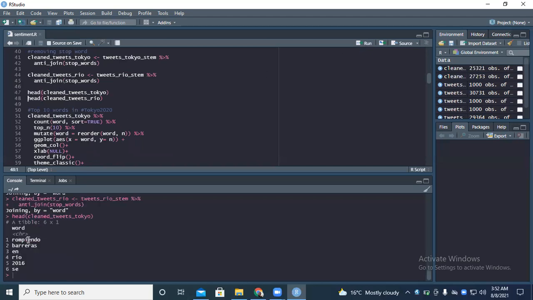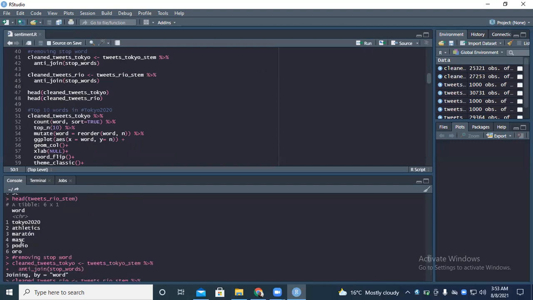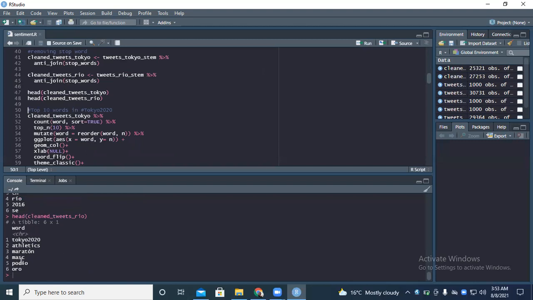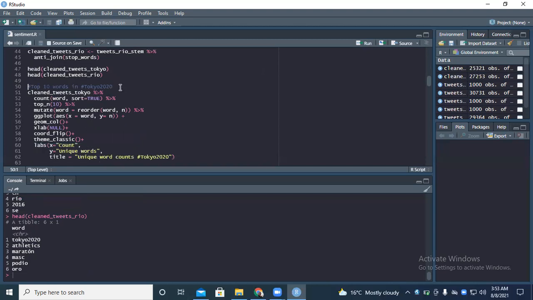You can see Rompiendo, Barreras, and Rio 2016. That was Tokyo. So I look at this as well. You can see there's some difference that has happened. It's not like before, the way it was here. So here as well, we have the Tokyo 2020 Athletics Marathon, Mass, Podio, Oro.